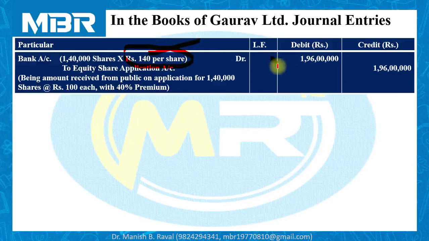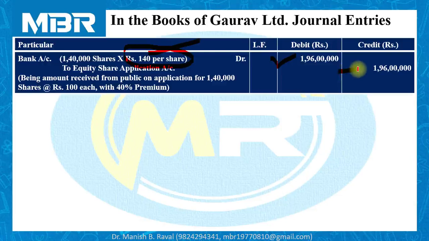So total amount received by the company 1 crore 96 lakhs. Bank account debited 1 crore 96 lakhs to equity share application account 1 crore 96 lakhs.